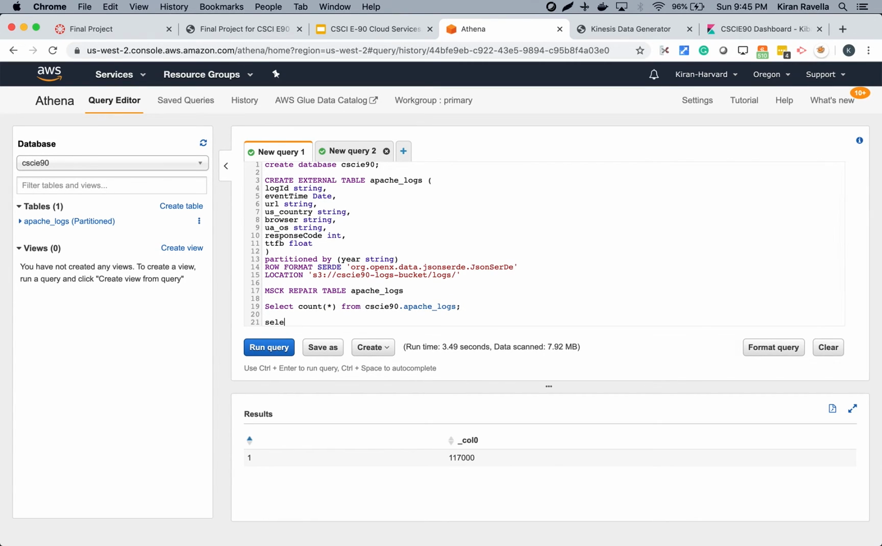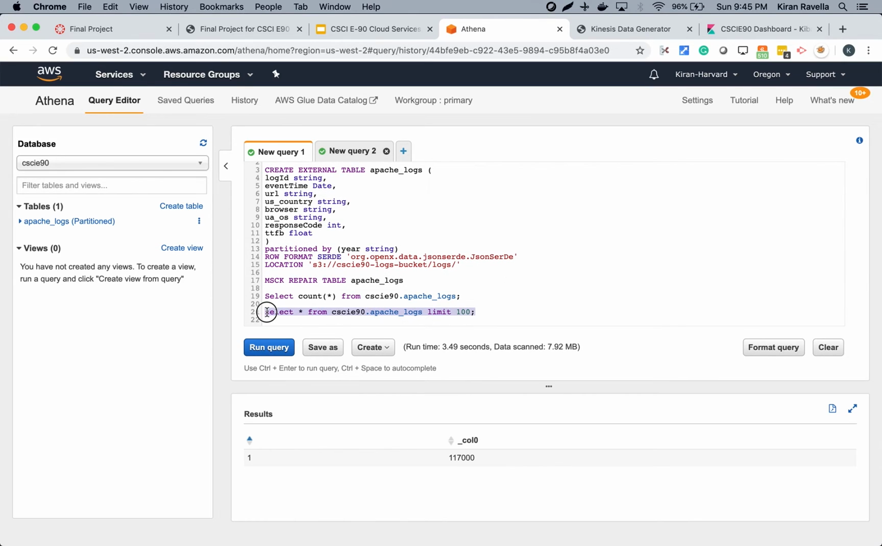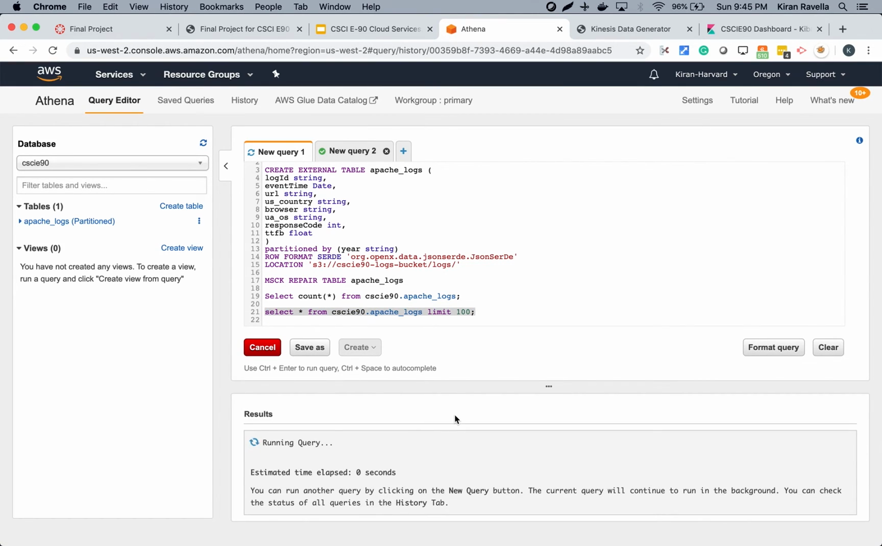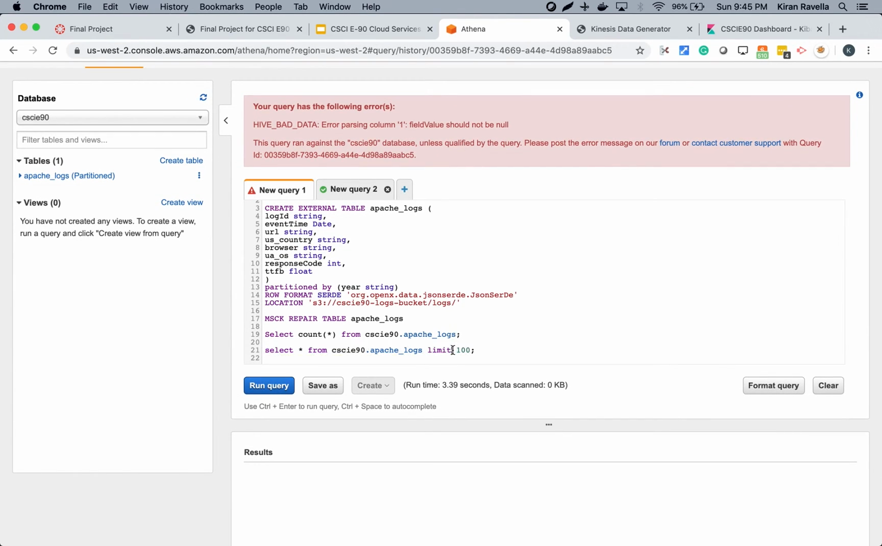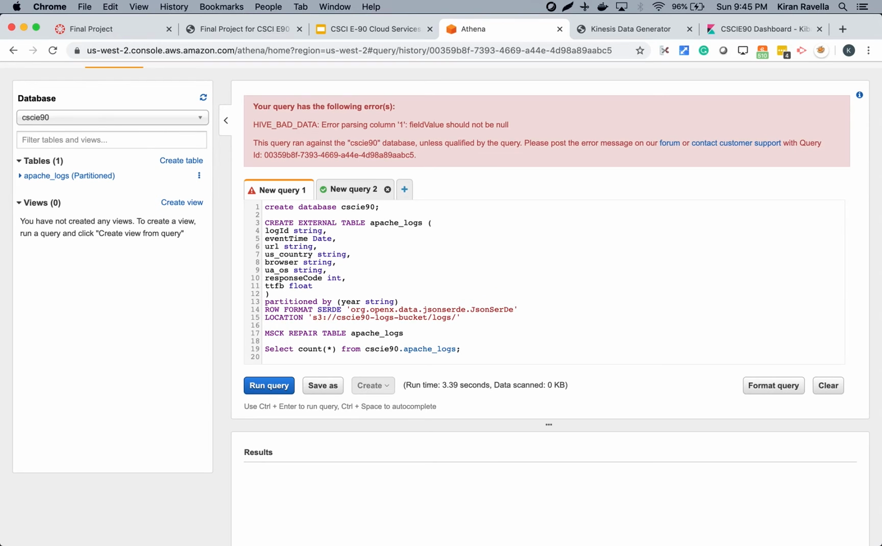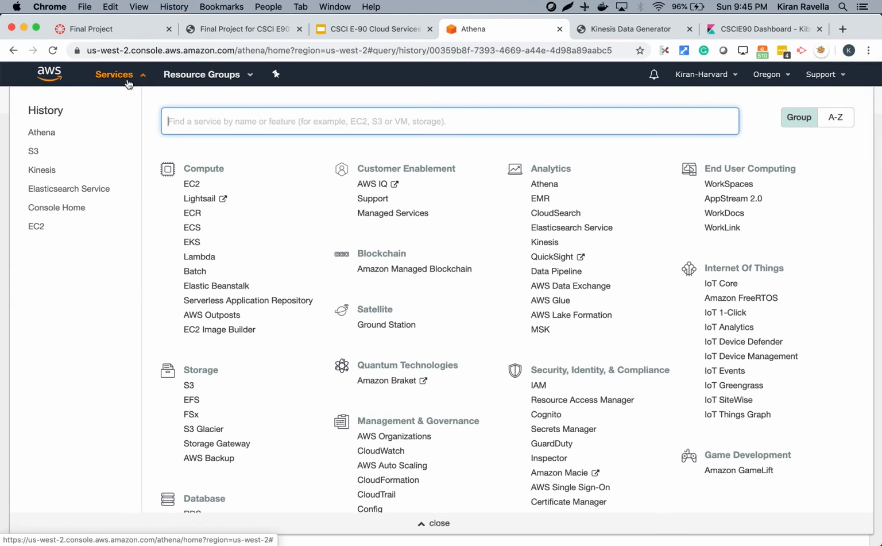We'll do one more query here. We can do select star from CSCIE 90 Apache logs, limit to maybe 100. All right, so we're getting the first 100 log events from the table. So it should be pretty quick. All right, there is some problem with the query. It's not able to recognize the limit. So anyway, you can execute SQL queries, and I'll stop at that, and I will jump into QuickSight.